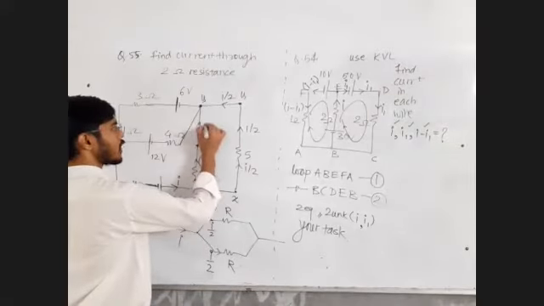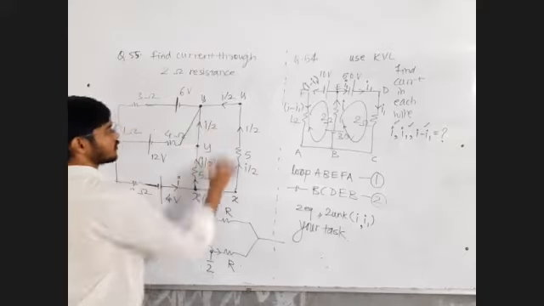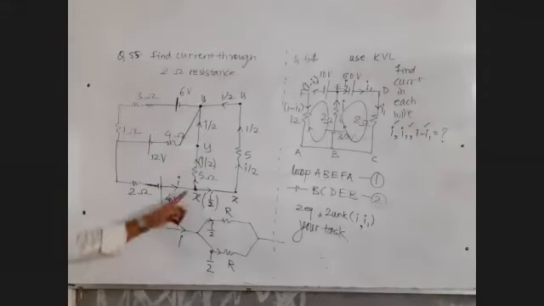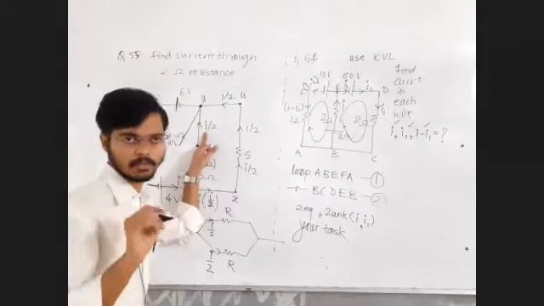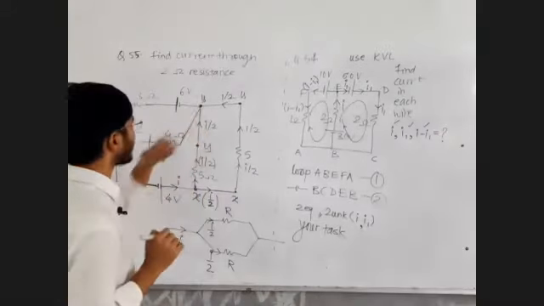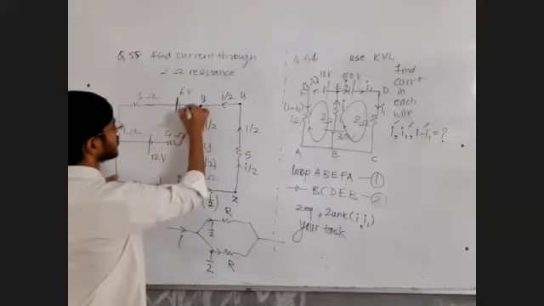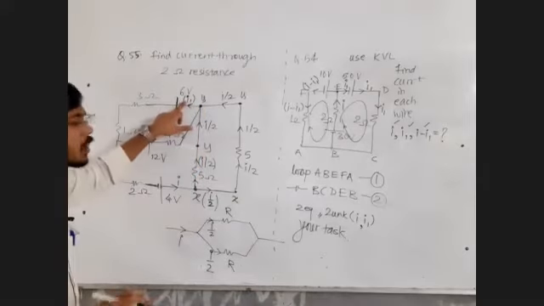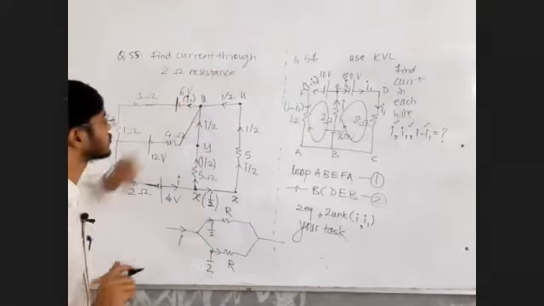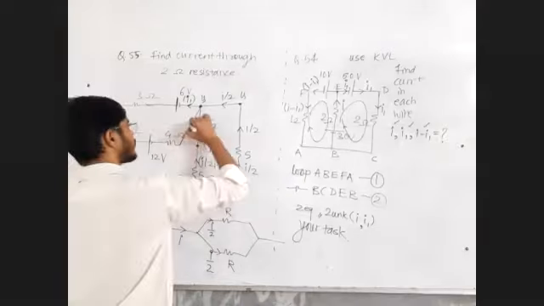So this current now you can draw it as I by 2. This I by 2, this I by 2. So again total current will become I. Now I am assuming that some current I1 is flowing through this. What will be the remaining current flowing through this?